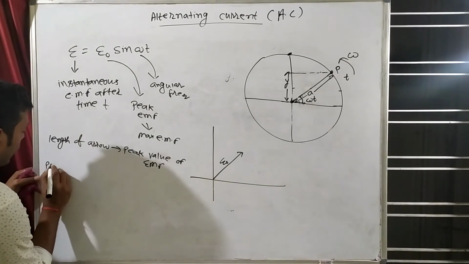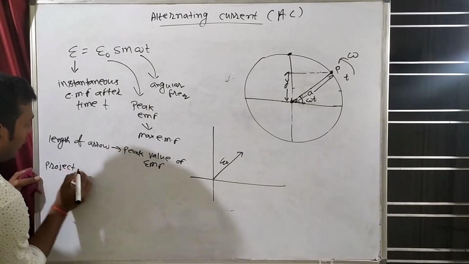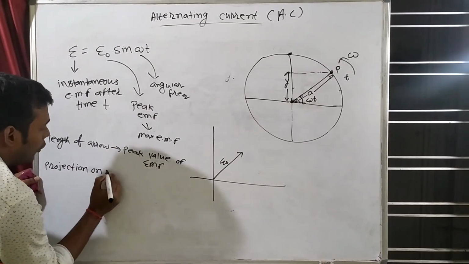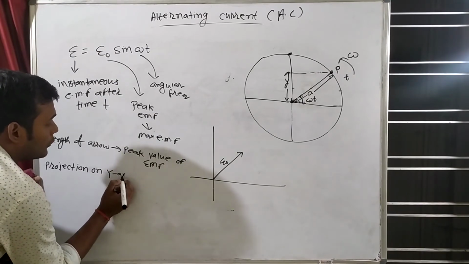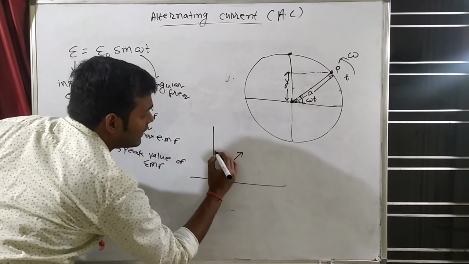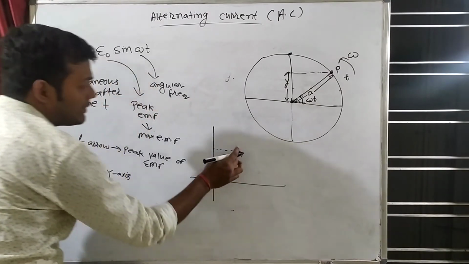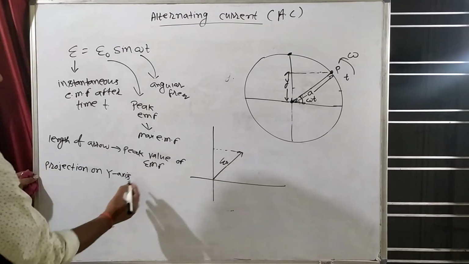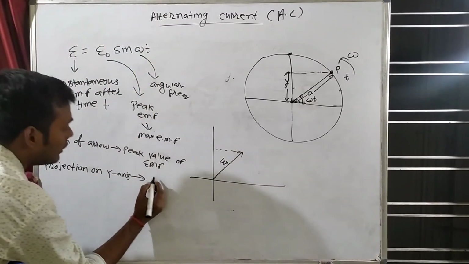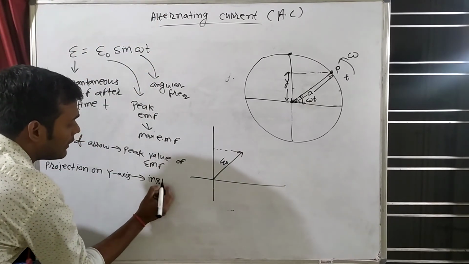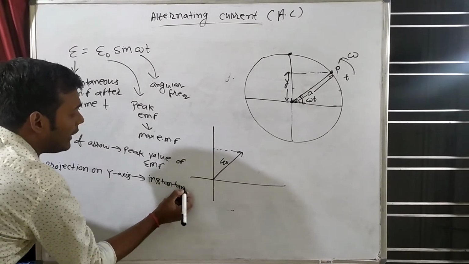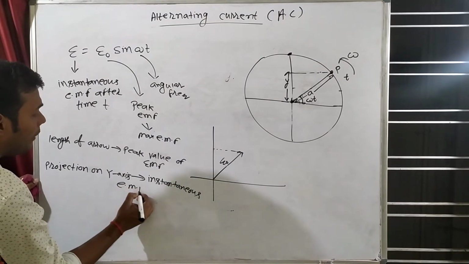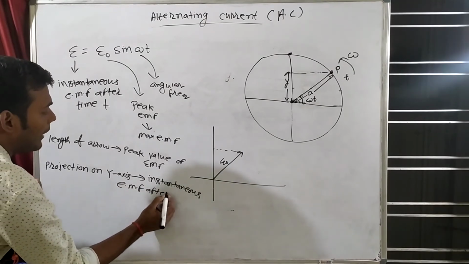Now see the projection on the y-axis. Projection means a perpendicular on the y-axis. So if you make a perpendicular from here on the y-axis, this projection on the y-axis indicates the instantaneous EMF after time t.